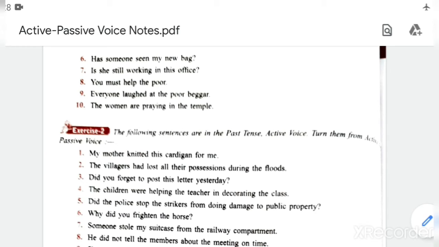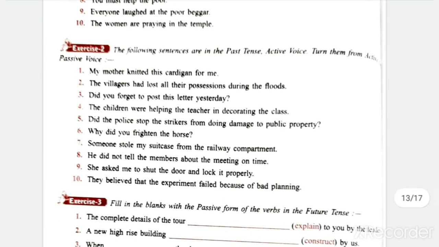So 10th one is the women are praying in the temple. Here no object is given. Then what you will do? Objectless है ये sentence, but we can understand the object. The women are praying in the temple. Women है वो temple में pray कर रही हैं. तो क्या कर रही है? Pray कर रही है. Okay, so we can write in this way: prayers are offered in the temple by the women. Understood? Then exercise 2 is done, whole exercise.